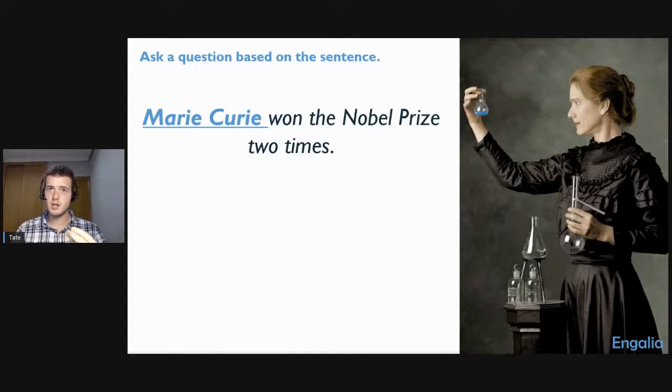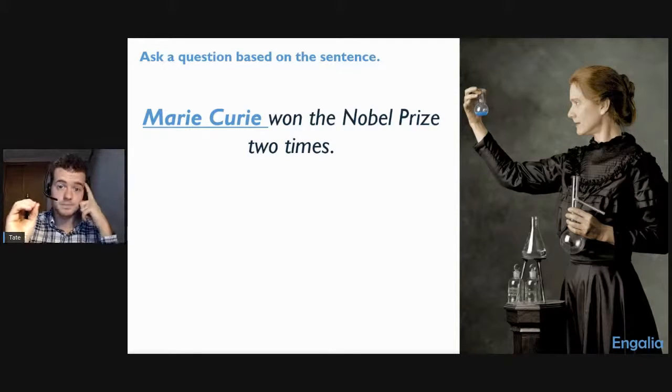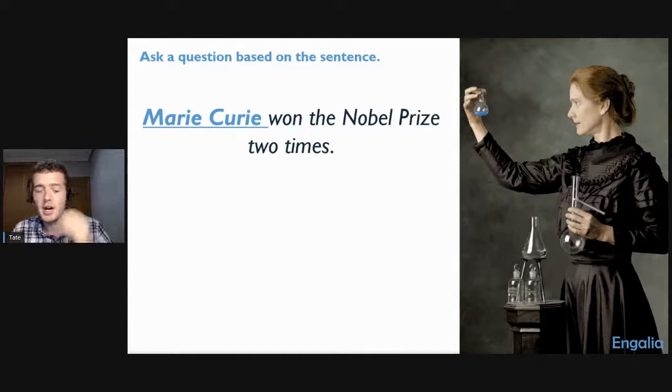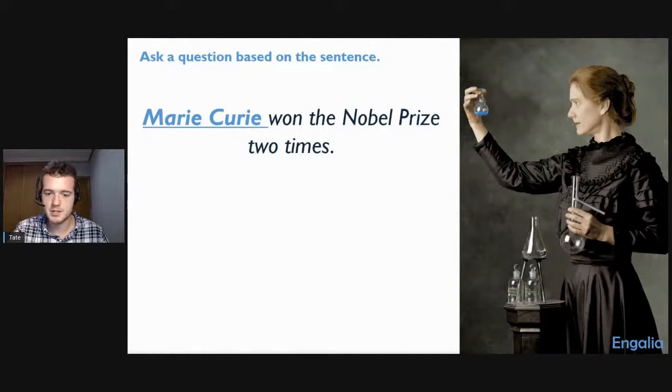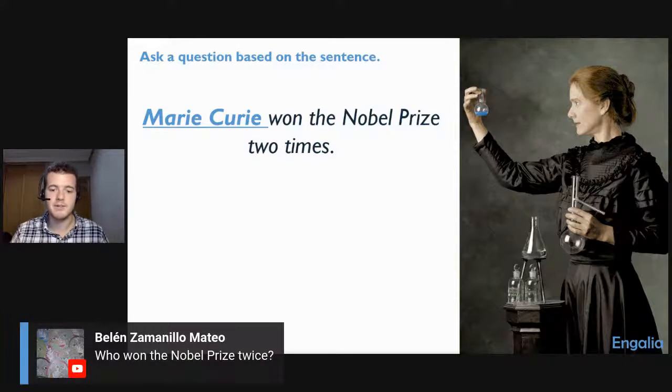So let's see. Remember, when we have a person here, we have to think if we're using who. We have to remember, is it the subject or is it the object? That's a very important part of this. That's going to decide how we structure the sentence. Is it the subject or is it the object? I'm seeing some answers here. Raimonda, remember, is it the subject or is it the object? That's the important question to ask yourself. Yes, very good. All right, Belen, very good.